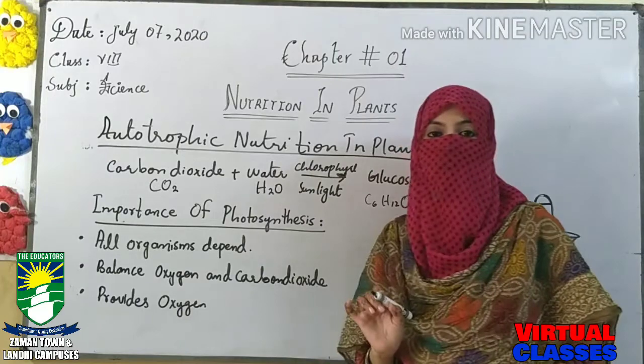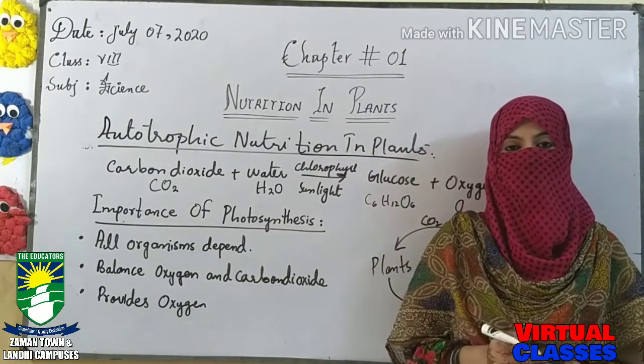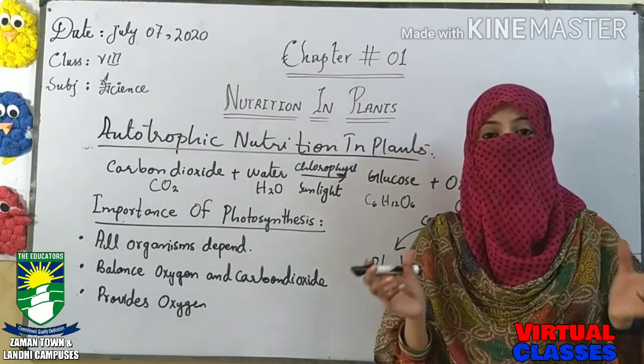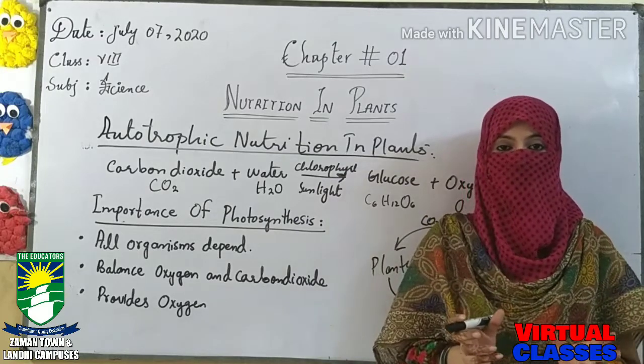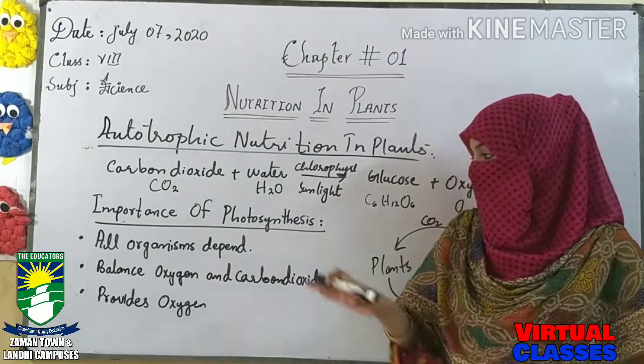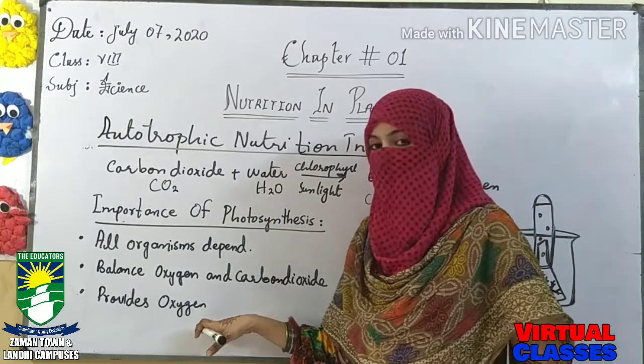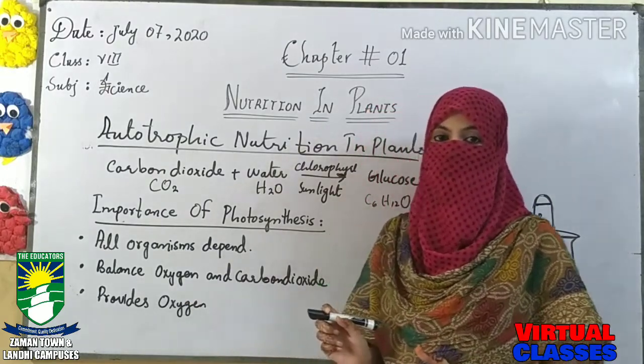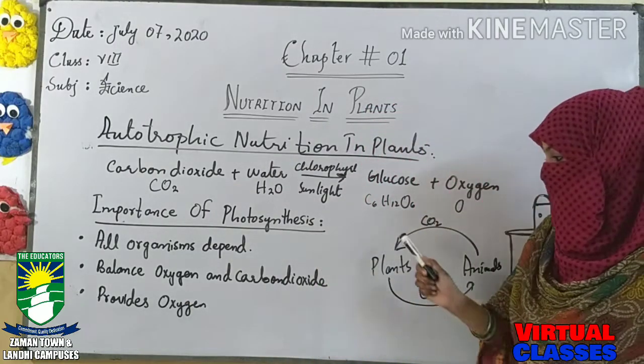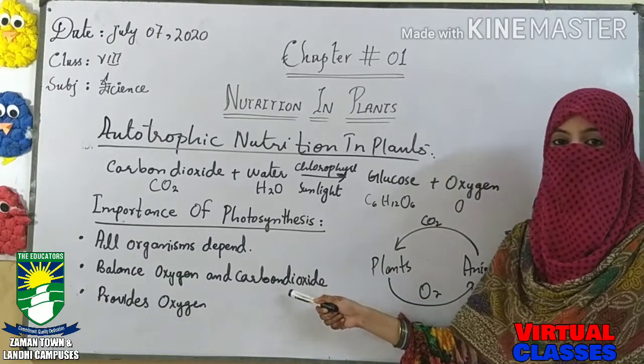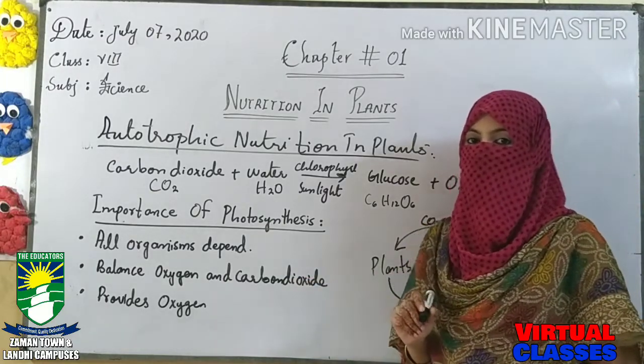It provides oxygen in the environment. If there were no process of photosynthesis, we would have to live in a suffocated environment, or at last we would die. So photosynthesis provides more oxygen to the environment, and reduces carbon dioxide, reducing pollution and such things from the environment.